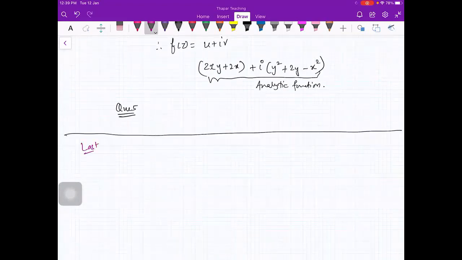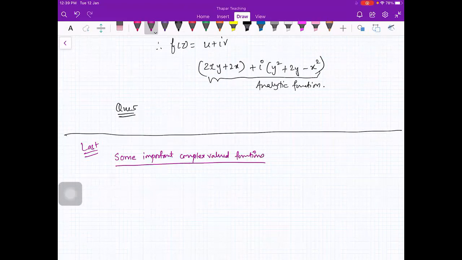The last part is some important complex valued functions. First of all, we have e raised to power z. We will define the exponential function e raised to power z, which is e raised to power x plus iota y. This is defined as e raised to power x into e raised to power iota y, which is e raised to power x into cos y plus iota sin y. So this is how the complex valued function e raised to power z is defined.